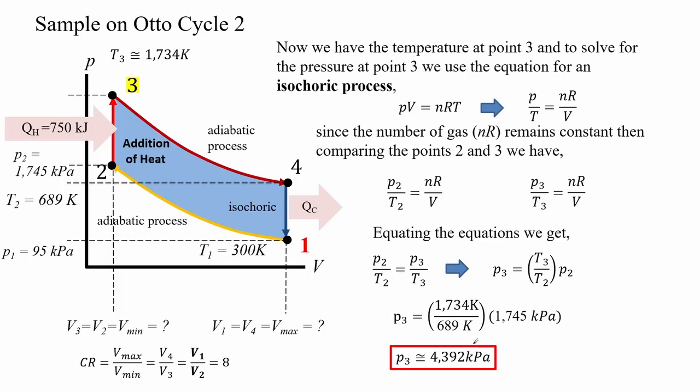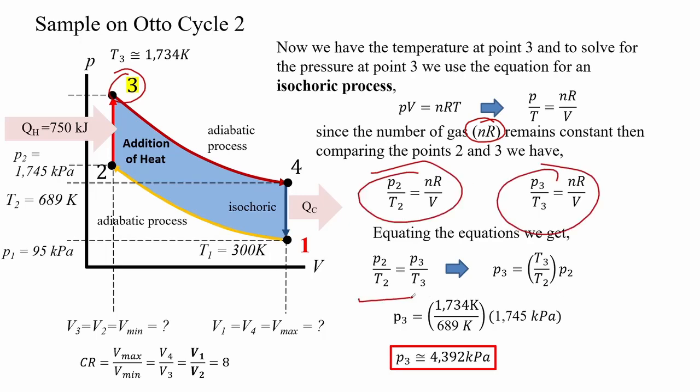Now we have the temperature at point 3, and to solve for the pressure at point 3 we use the equation for an isochoric process. Since the number of gas, n, remains constant, then comparing the points 2 and 3. Equating the formula and rewriting it to solve for the pressure, P3 is about 4,392 kilopascals.